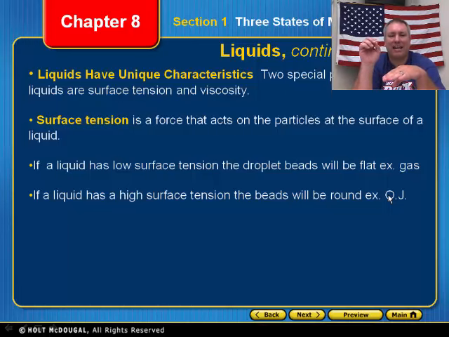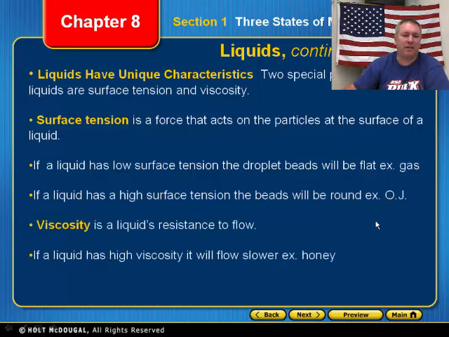But if you were to take that same dropper and drop orange juice onto that same piece of glass, it's going to form more of a rounded bead. That's because orange juice has a high surface tension. So if it has a low surface tension, it's going to form a flat bead. If it has a high surface tension, it's going to form more of a rounded bead when it lands on that piece of glass. The bead is the drop of liquid on that piece of glass.